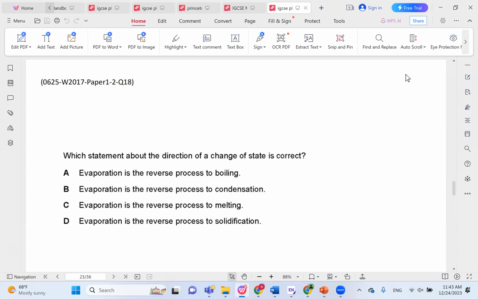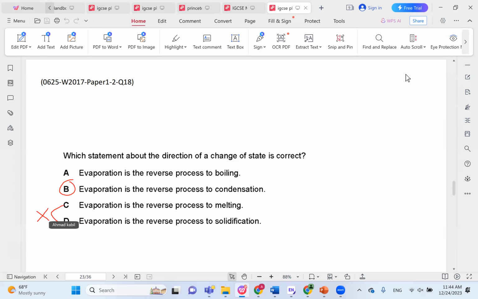Which statement about the direction of a change of state is correct? Evaporation is the reverse process to boiling. This is incorrect. Both of them actually involve liquid turning into gas. Evaporation is the reverse of condensation. Yes, this is correct. Evaporation is the reverse of melting. No, melting is the conversion of solid into liquid. And the reverse, solidification, is the conversion of liquid into solid. So these two are the reverse of each other.